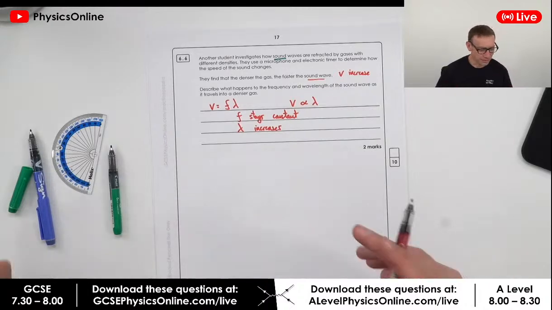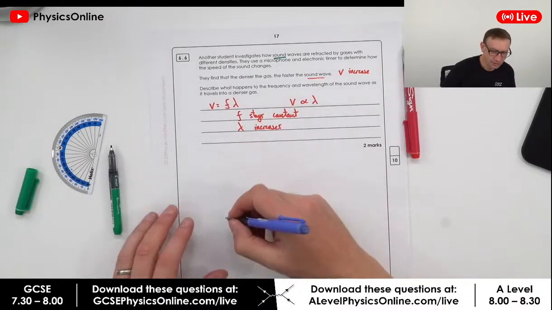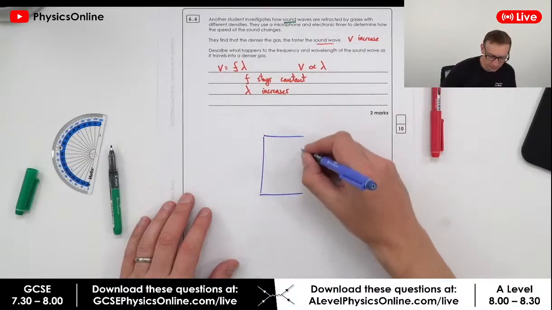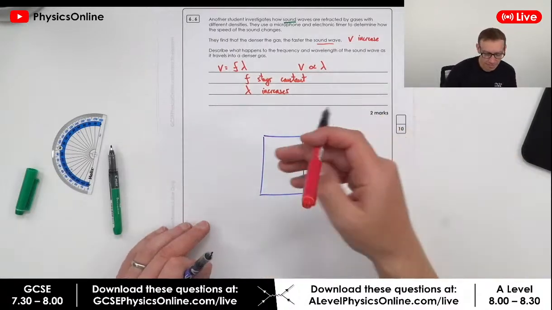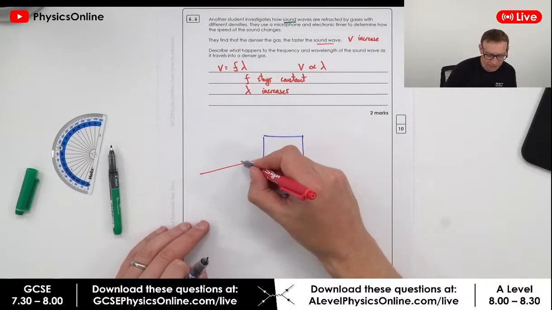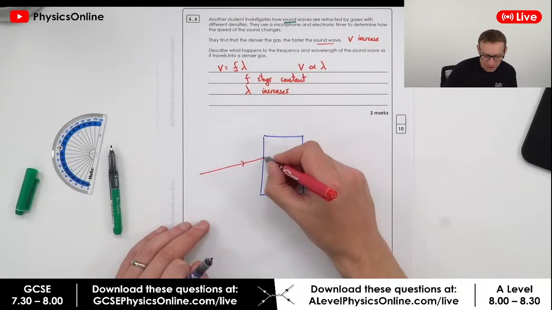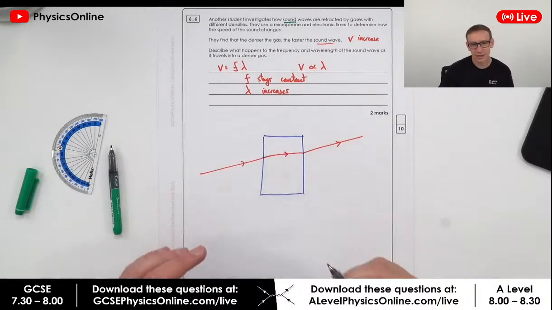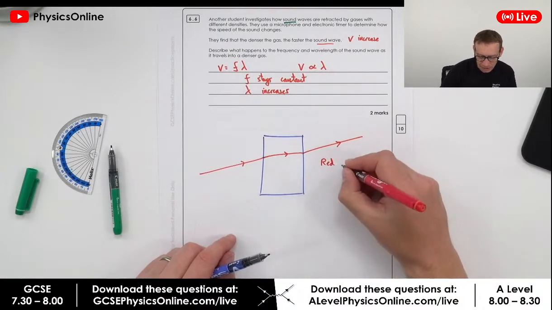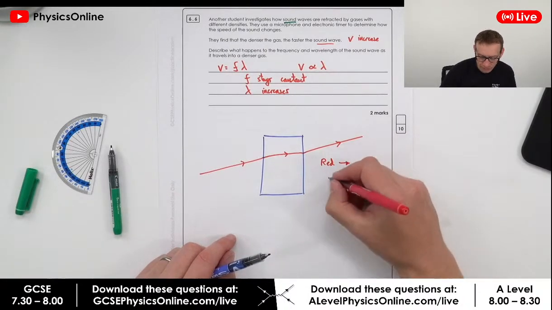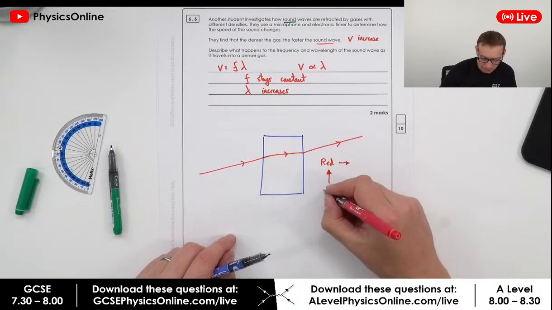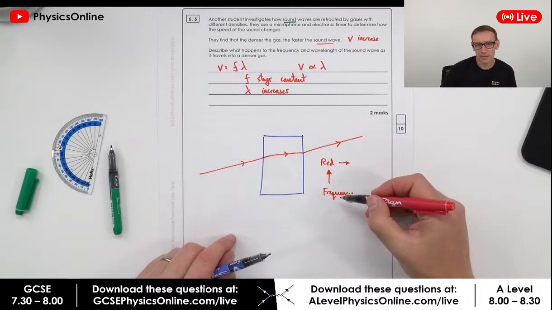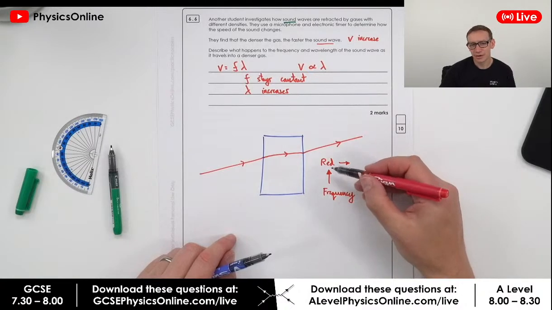So imagine, let's go back to the light example. We've got a block of glass and you have a red laser. You shine the red laser light into the glass and you'd see this red beam. It would bend towards the normal and then come out the other side. The reason it's red is because of the frequency of light. So the frequency determines the colour that you see.